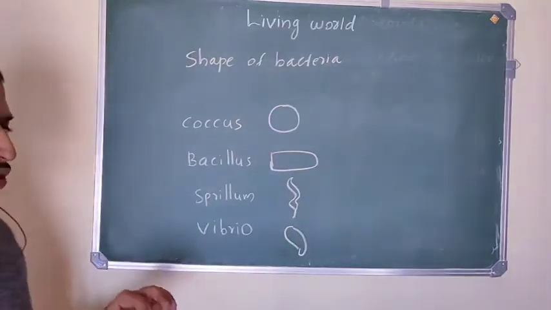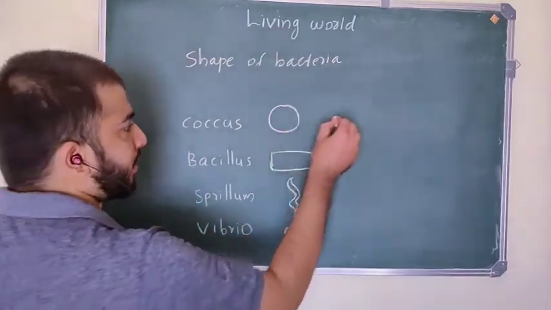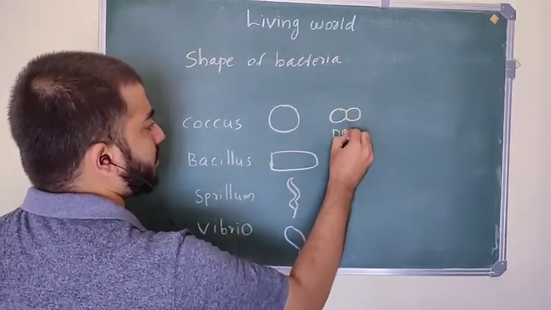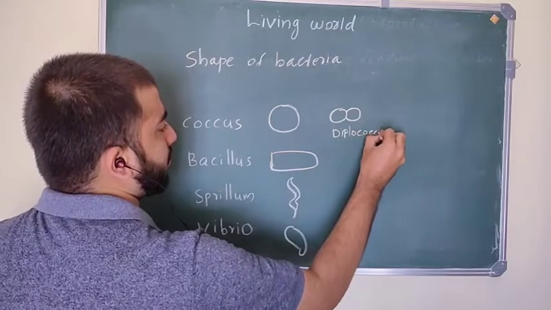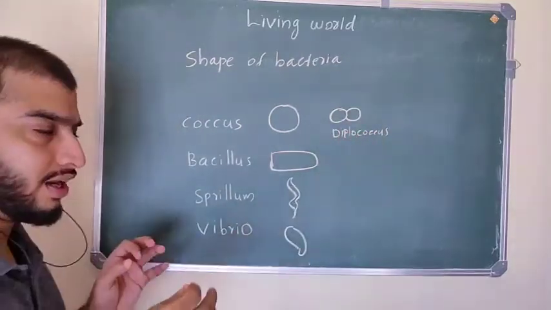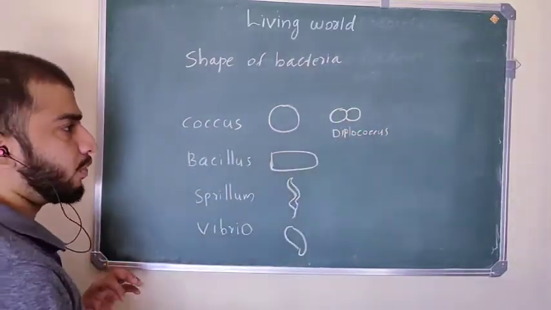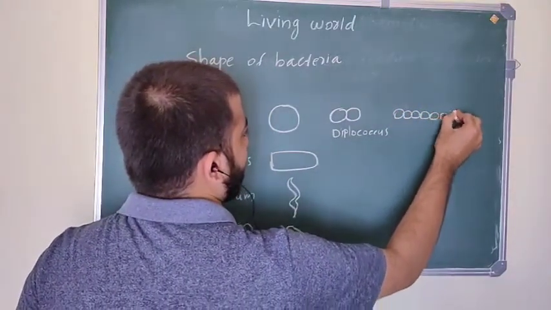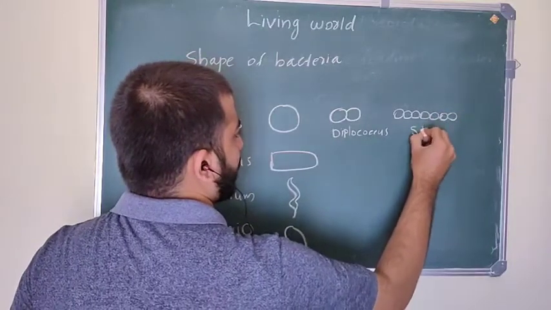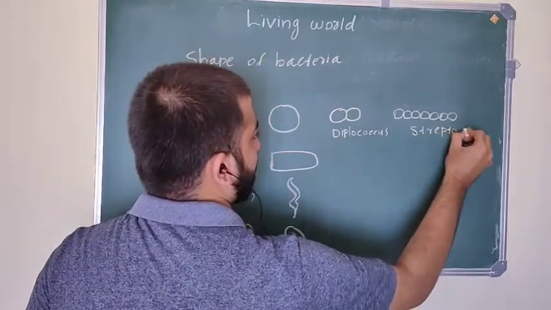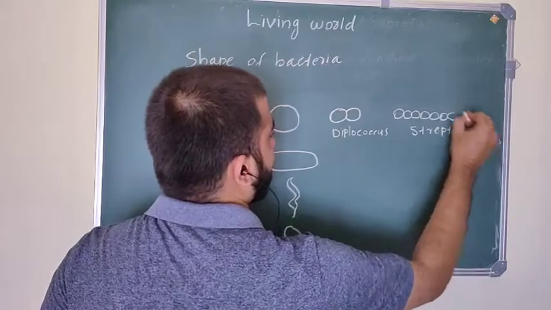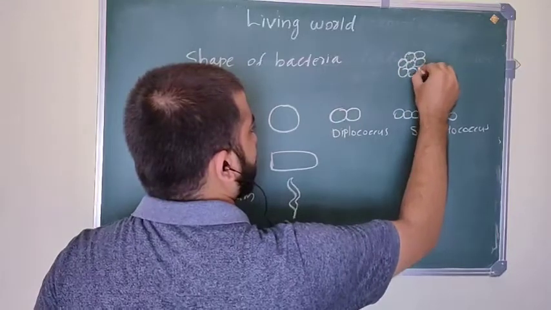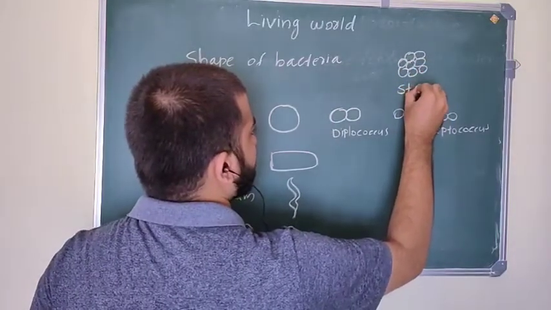Coccus bacteria can be present like in a pair. That is called Diplococcus. Or they may be found in a chain. That is called Streptococcus. They may be found like a bunch. That is called Staphylococcus.